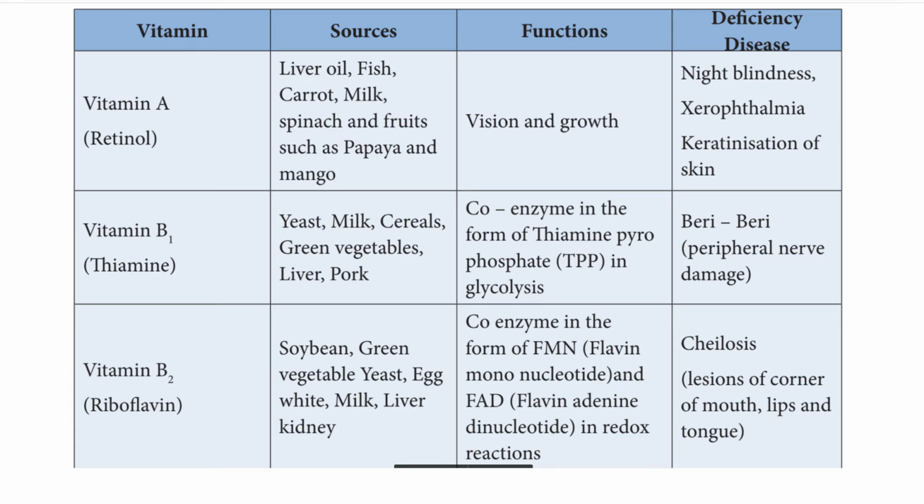Then let us move on to vitamin B2, riboflavin. The sources of vitamin B2 are soya bean, green vegetables, yeast, egg white, milk, liver and kidney. The function of vitamin B2 is as a coenzyme in the form of FMN, flavin mononucleotide, and FAD, flavin adenine dinucleotide, in redox reactions. The deficiency diseases are lesions of the corner of the mouth, lips and tongue.